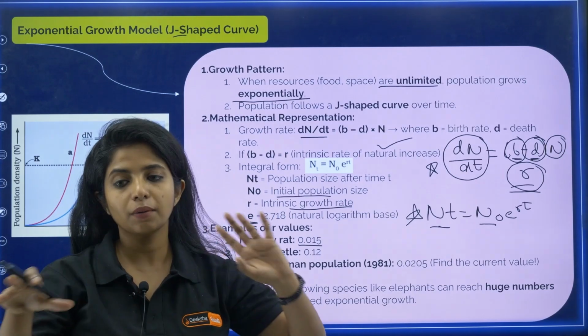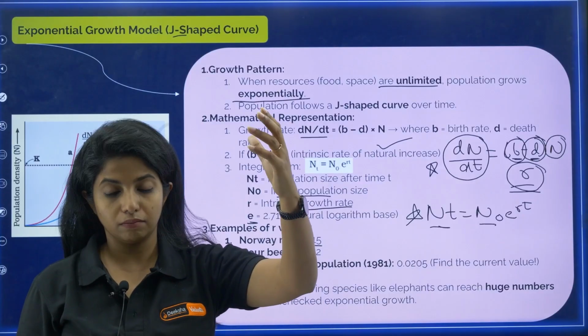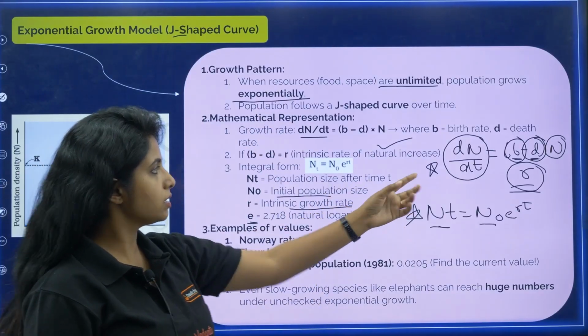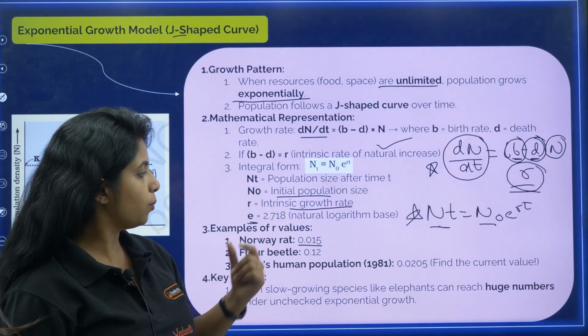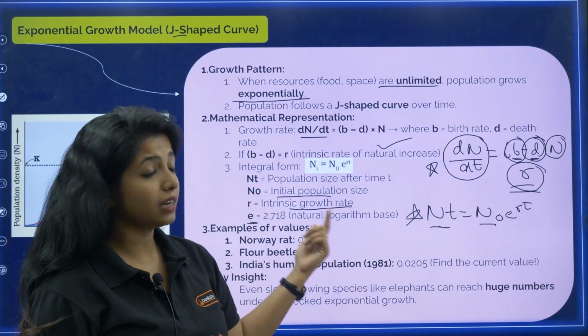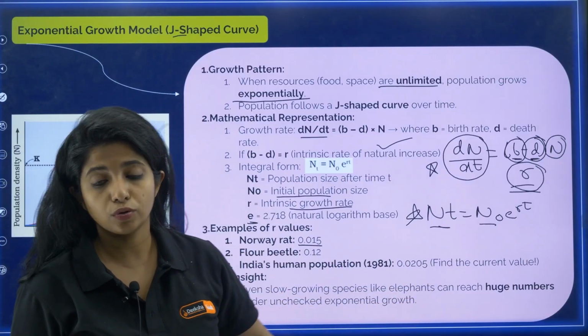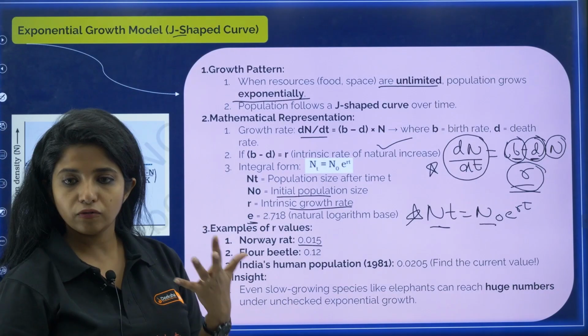So in a particular area, my dear children, where the birth rate is more than the death rate, it was 0.015. For flower beetle it is 0.12. India's human population in 1981 had an r of 0.0205. So depending on the organism, it changes, it always fluctuates.